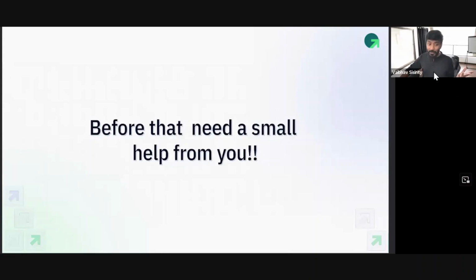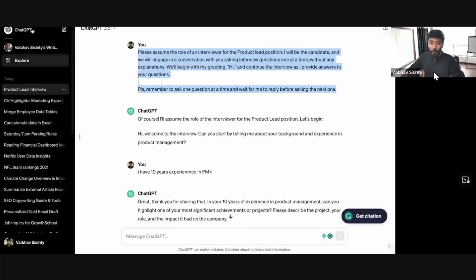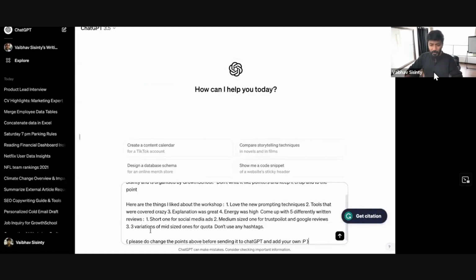By the way, one very cool thing that I've done is, you can get a review done by AI as well, and you can use this prompt for that. You can get AI to write the review for you. I'll show you how you can do that. I've already written a prompt for you. You have to make a few changes to the prompt.